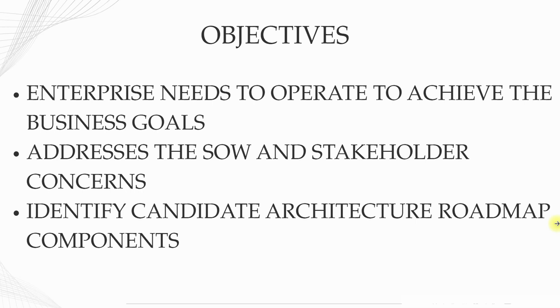Understanding the statement of work will provide a better understanding of scope, boundaries, deliverables, and timelines. Capture and validate the requirements. If there are any conflicts, resolve them and provide transparency and traceability all through. And identify candidate architecture roadmap components. Perform gap analysis, just like we did in the Kingdom example. Understand as-is, define to-be, identify the gaps, and convert the gaps into roadmap items.